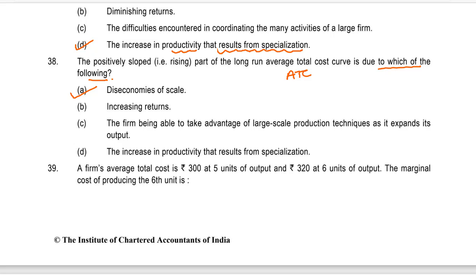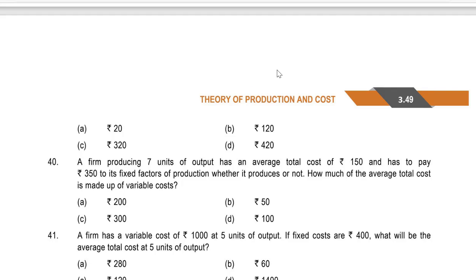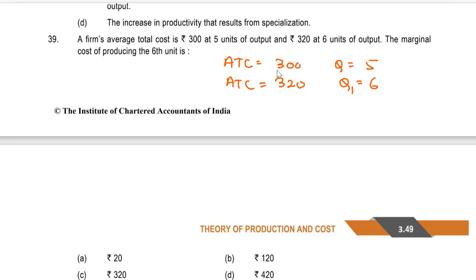39. A firm's average total cost is 300 at 5 units and 320 at 6 units. The marginal cost of producing the 6th unit will be: A. 20, B. 120, C. 320, D. 420. D. 420. We are doing question 39. Just see it properly.